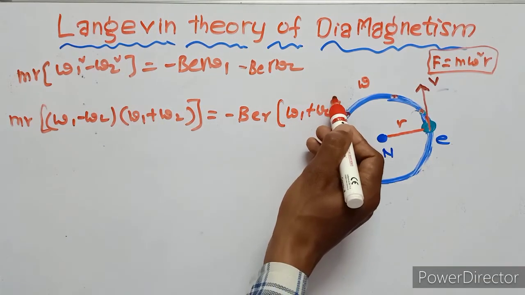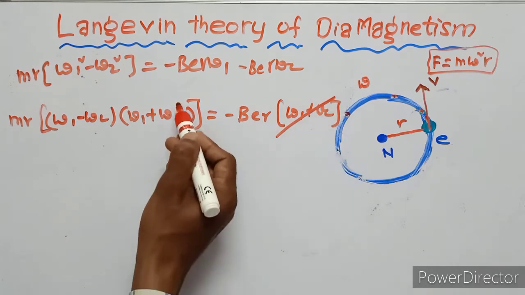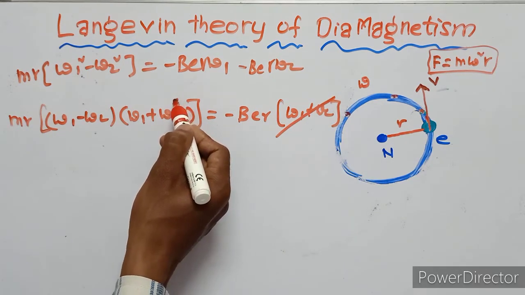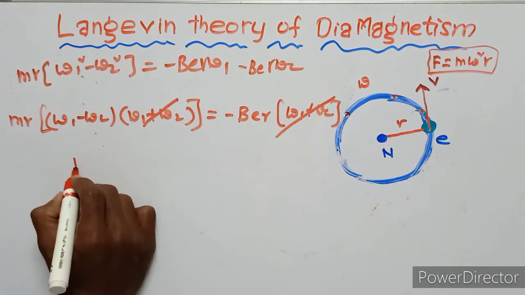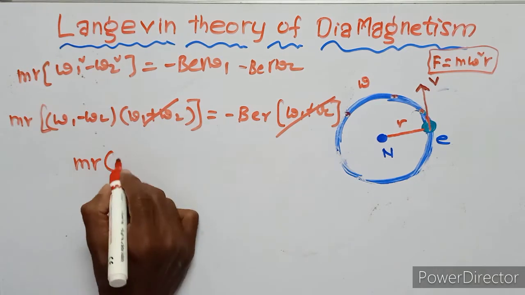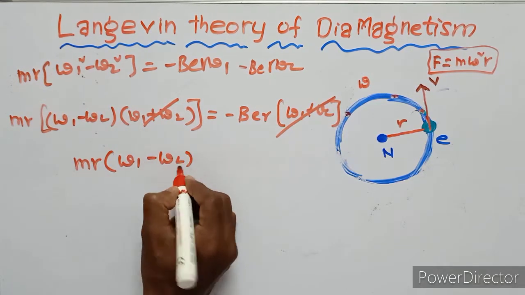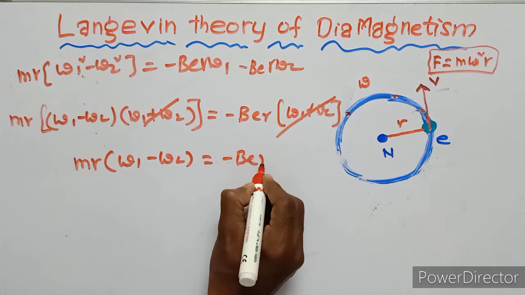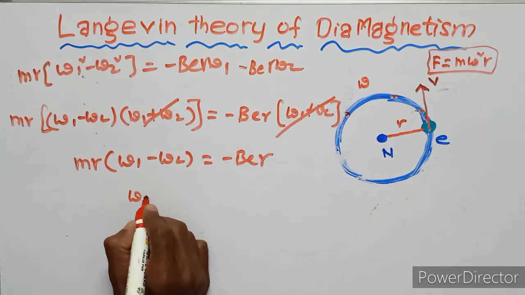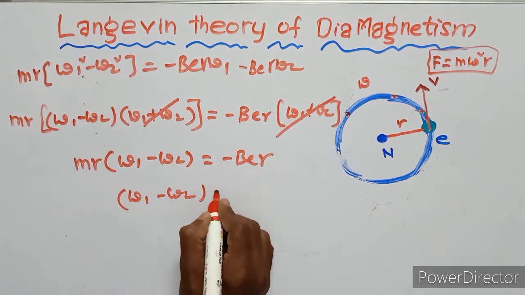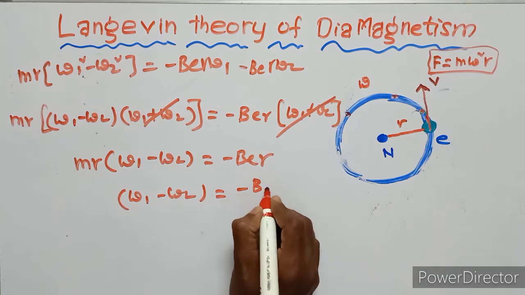Here omega 1 plus omega 2 and omega 1 plus omega 2 cancel. Remaining is m r (omega 1 minus omega 2) equals minus B e r. So omega 1 minus omega 2 equals minus B e.